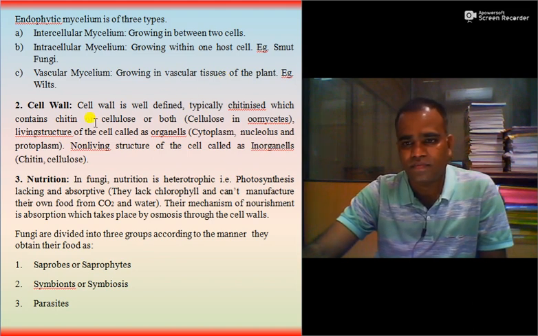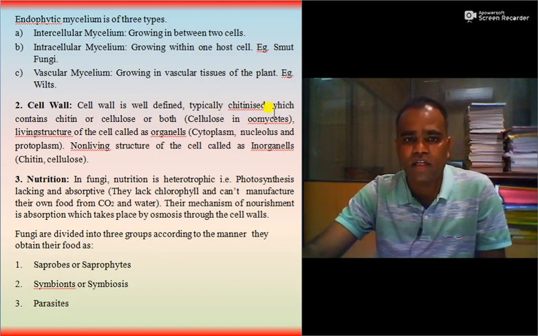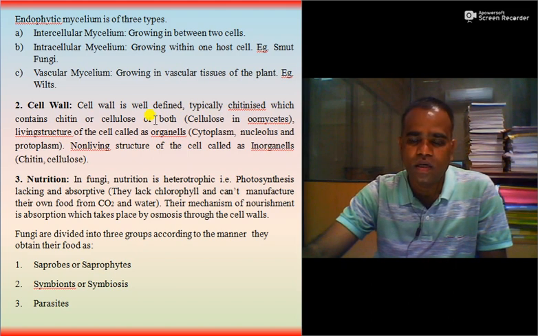Then second, cell wall. Cell wall of the fungi is well defined. It is having chitin in their cell wall, or it may contain cellulose or glucans. According to the presence of chitin and cellulose, these fungi are grouped in two. Higher fungi contain chitin, lower fungi contain cellulose.